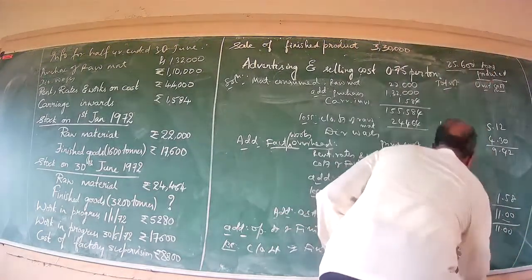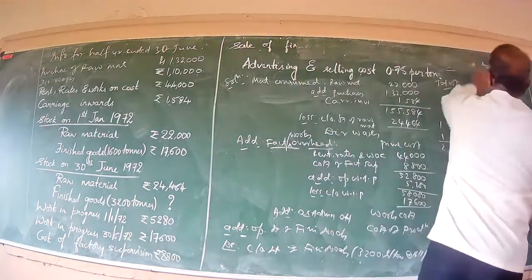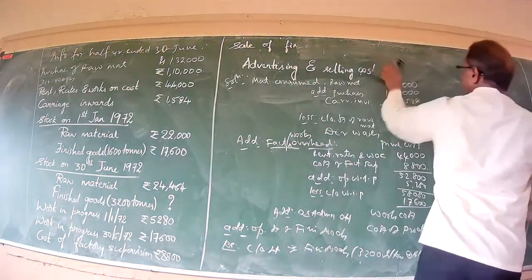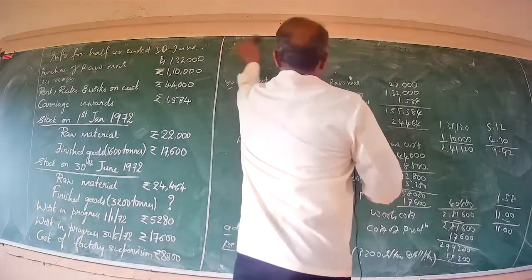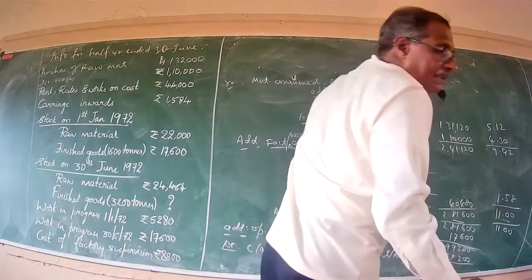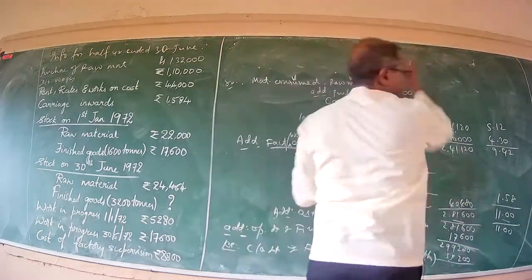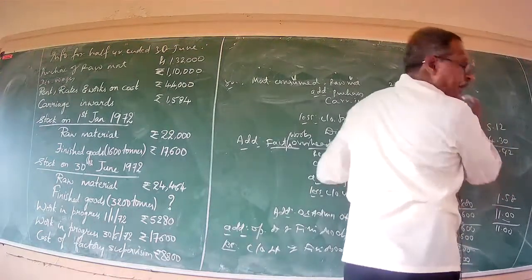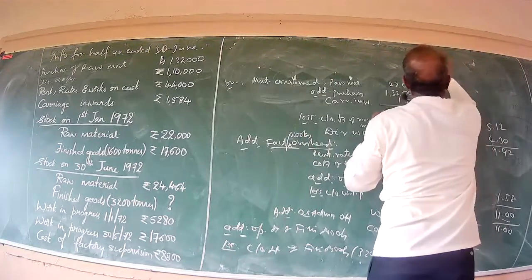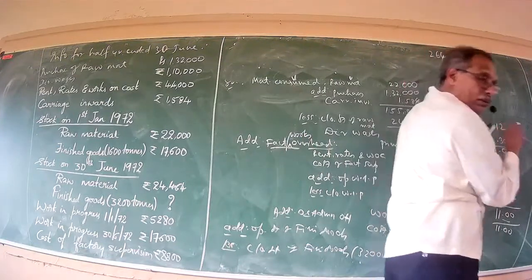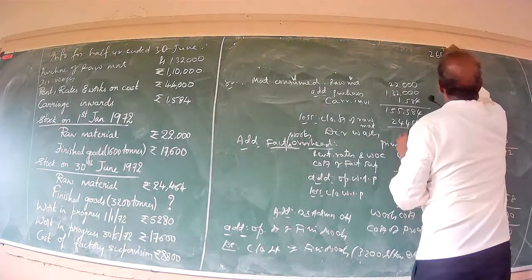Then, having added up, the total would be 2,64,000 total cost.